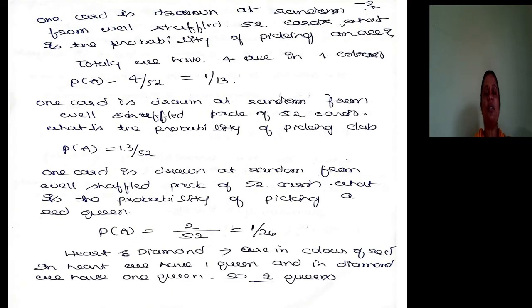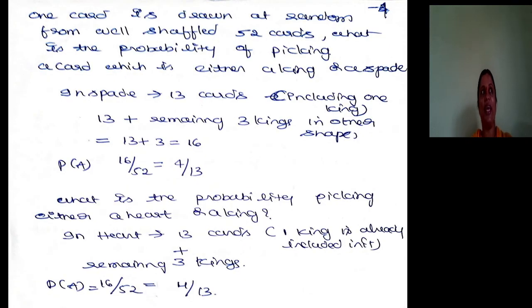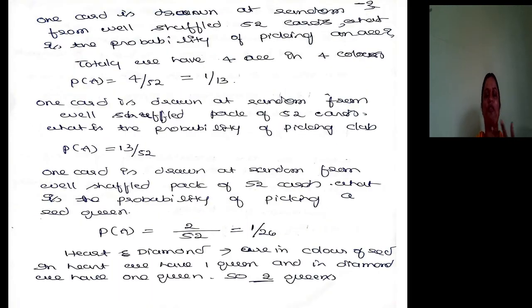One card is drawn at random from well shuffled 52 cards. What is the probability of picking an ace? Ace. How many aces will be there? 4. So 4 by 52. How many kings will be there? 4 by 52. How many queens will be there? 4 by 52. So easy.